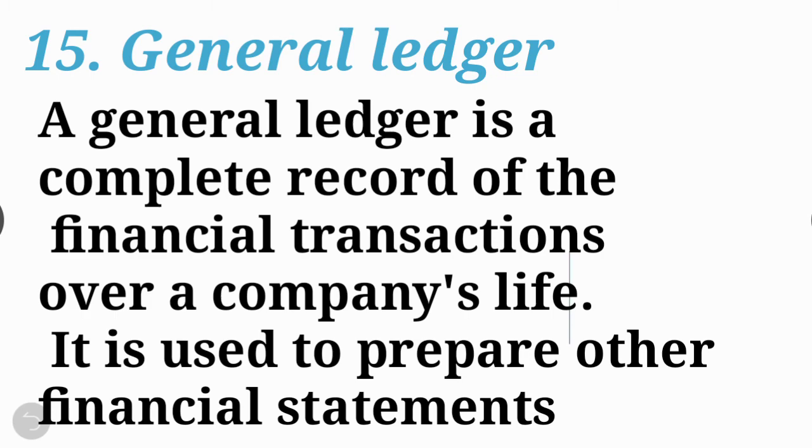Right? Here all business transactions are recorded, including sales, credit, purchases, office expenses and income losses. Right? It means a general ledger is a complete record of the financial transactions over a company's life. It is used to prepare other financial statements.